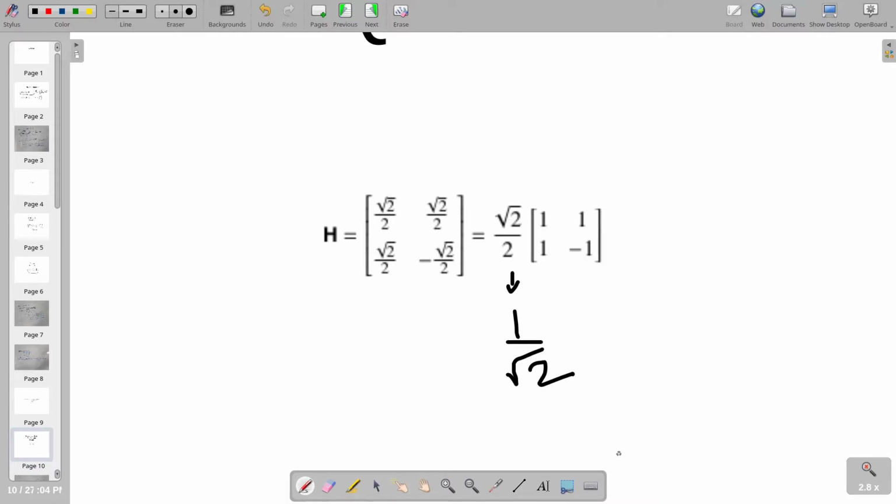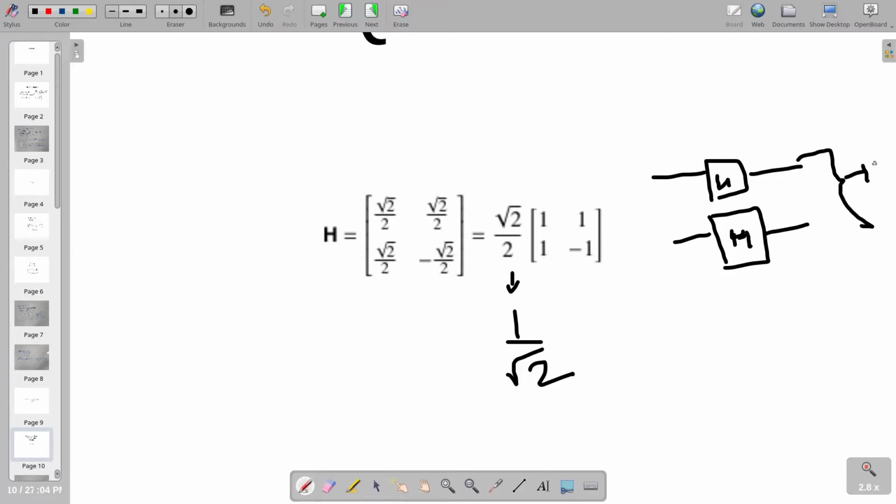Now what if we were to apply the Hadamard gate on multiple qubits? For example, this was a circuit with a Hadamard on this qubit and a Hadamard on this qubit, and we were asked to give the result of this circuit, given q0 and q1. Well, there are two methods of doing that.